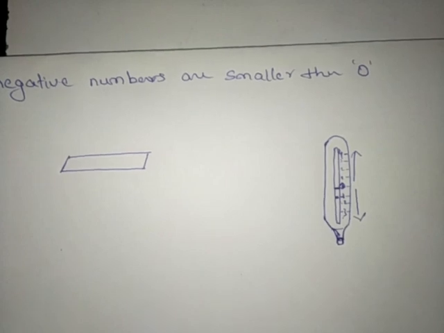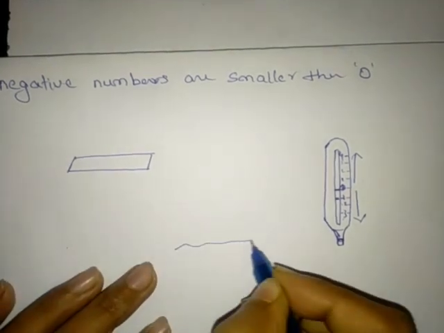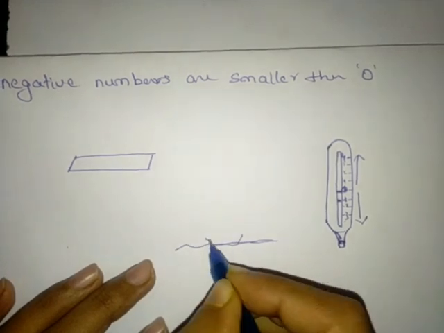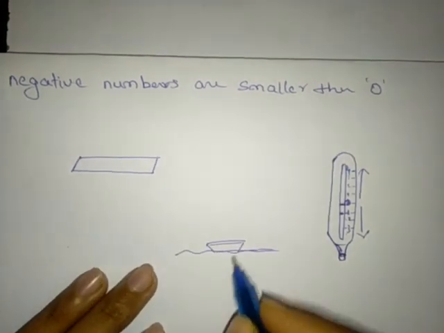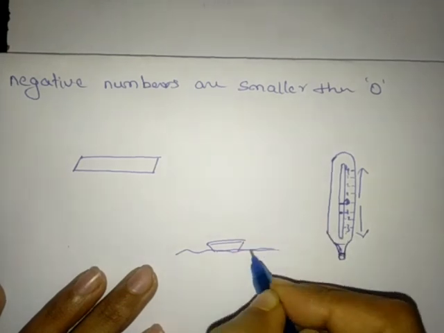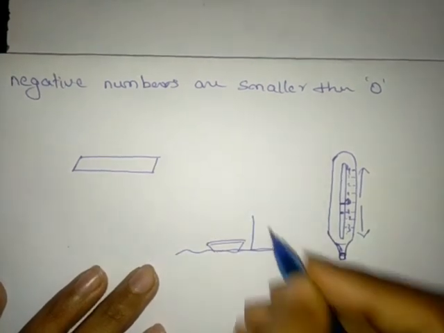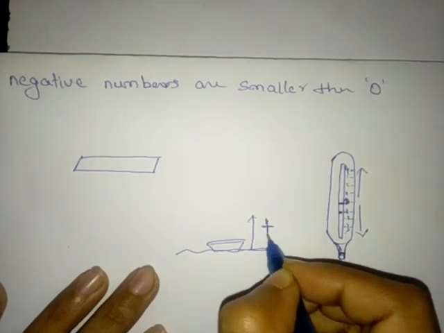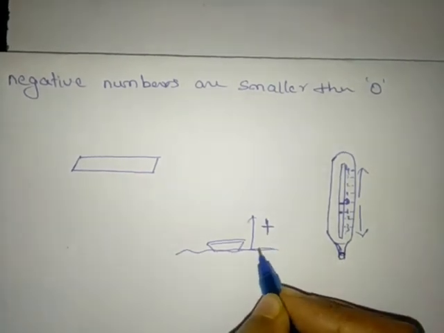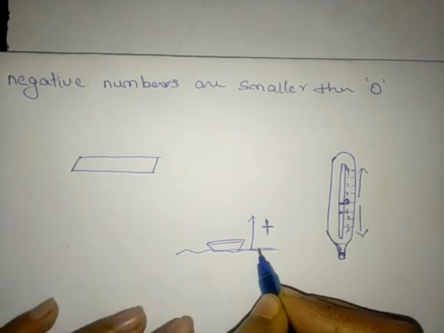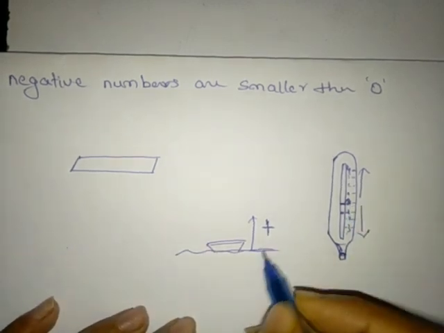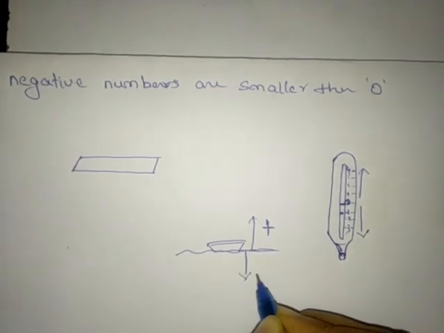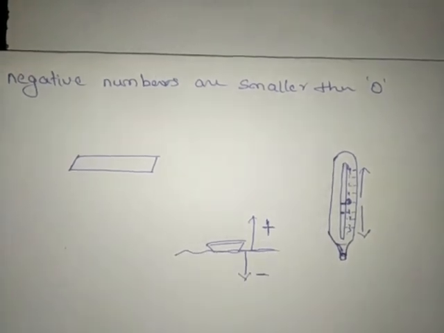One more example you can take. If this is the water level and this is the boat, above the water level, as I told, above means it will be positive numbers, which start from 1, and below the water level the numbers will be negative.